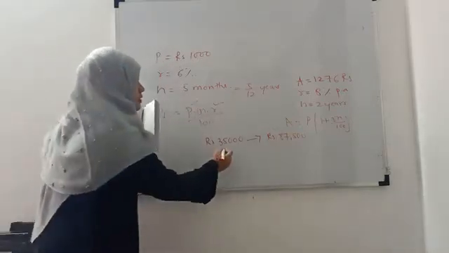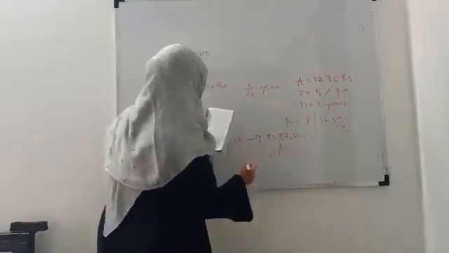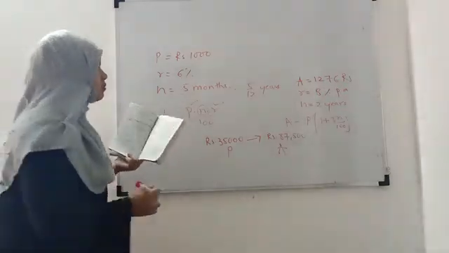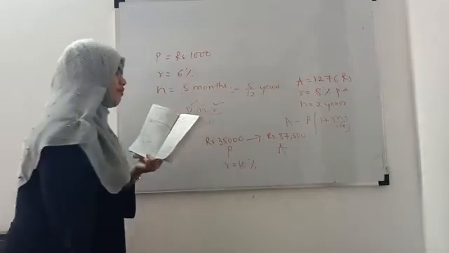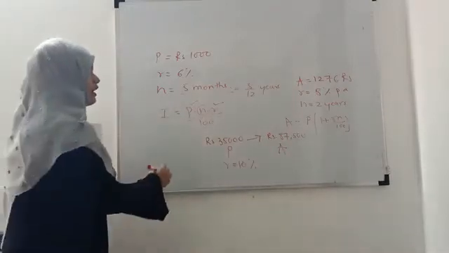So this is your principal amount, this is your amount, at 10% per annum. R is equal to 10% per annum of simple interest. So here you have to find out n.